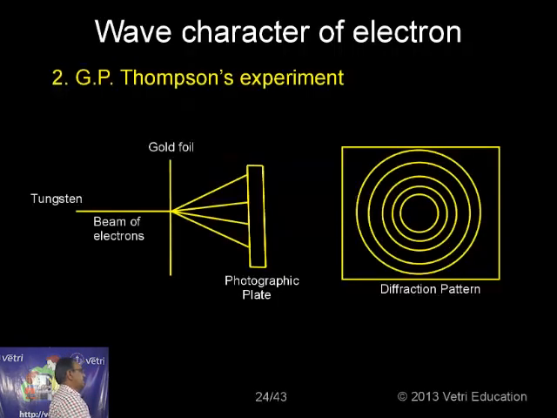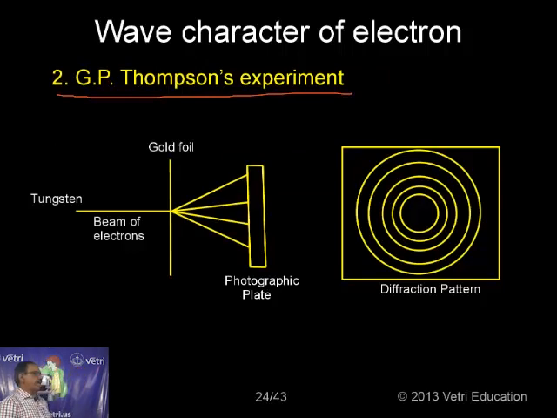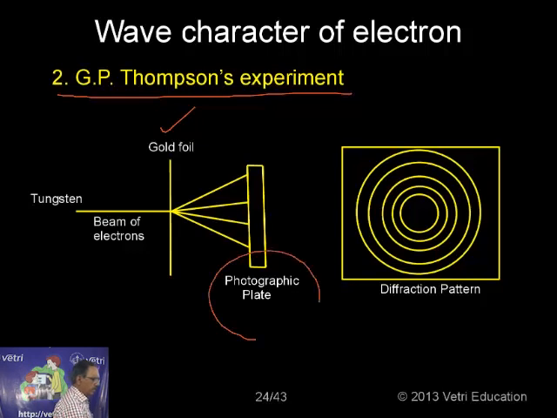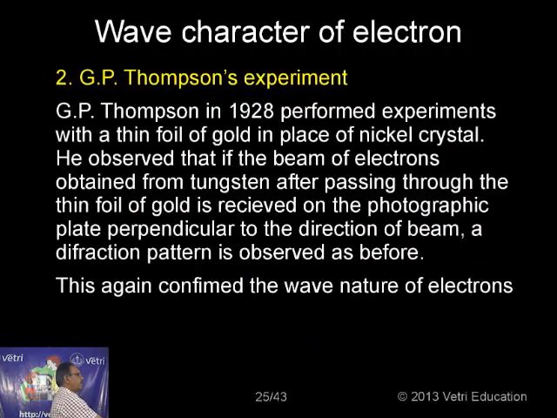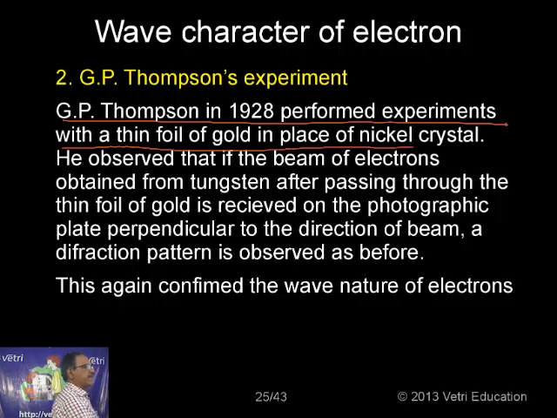The second experiment, the G.P. Thomson experiment. What G.P. Thomson did, instead of taking a nickel crystal, was take gold foil. Again, a beam of electrons from tungsten was accelerated and passed through the thin foil and allowed to fall on the photographic plate. Then this diffraction pattern was observed. What is the explanation? G.P. Thomson in 1928 performed experiments with a thin foil of gold in place of nickel. Kindly follow, in place of nickel, he now used gold.